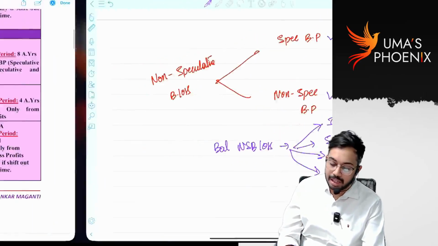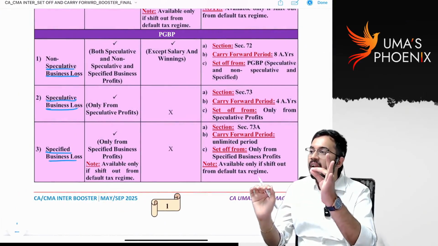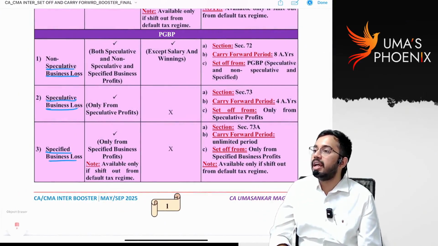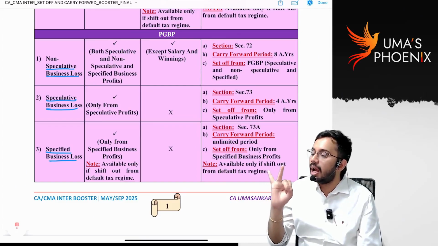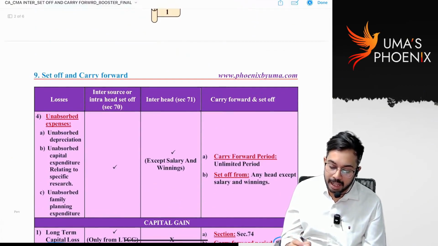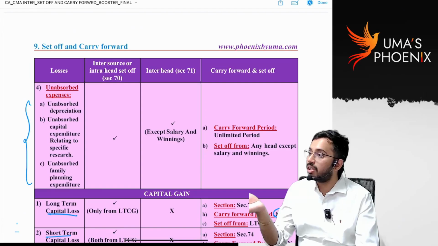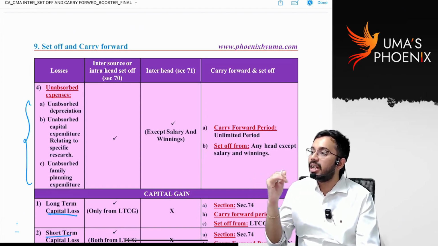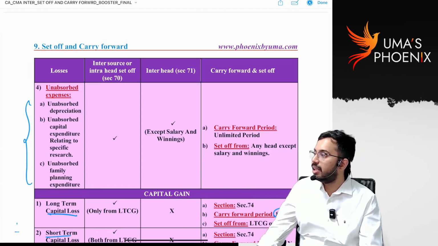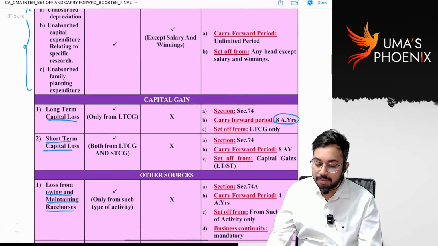Are you able to understand? Generally in subsequent years, only intra-head set-off is possible. But for these three expenses, even in subsequent years, they are eligible for inter-head set-off. Is it clear? So this is the concept.